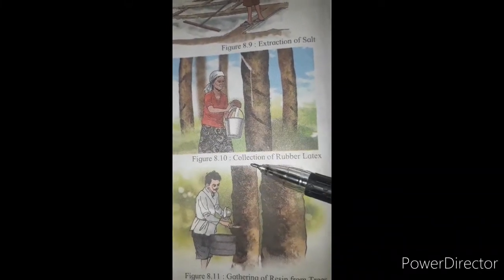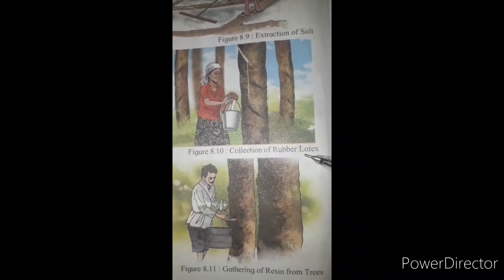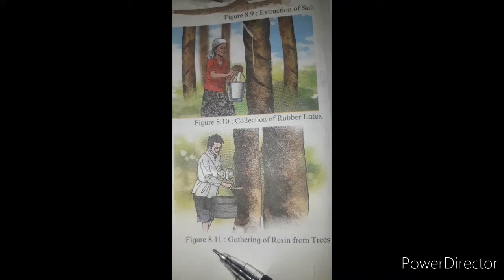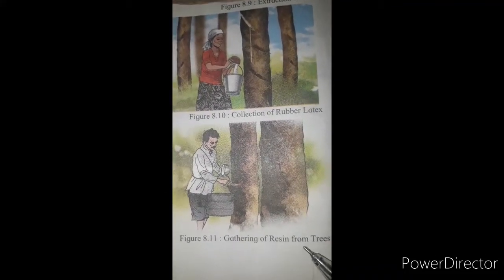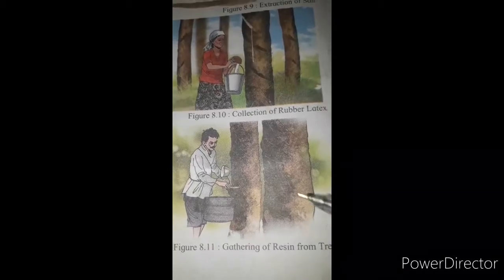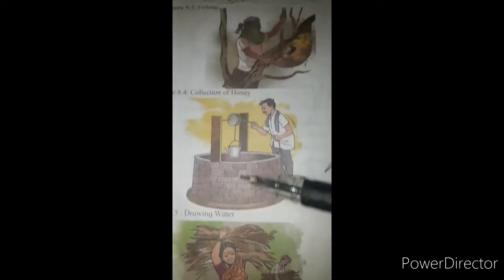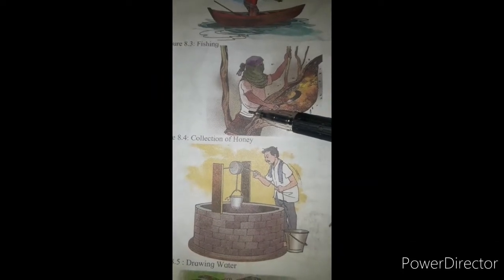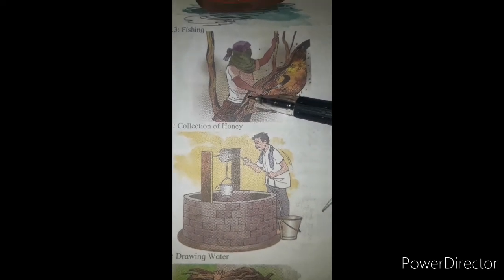What is this lady doing? She is collecting rubber latex. In figure 8.11, he is gathering resin from a tree. Figures 8.11, 8.10, 8.6 and 8.4 all use forest as a natural resource.